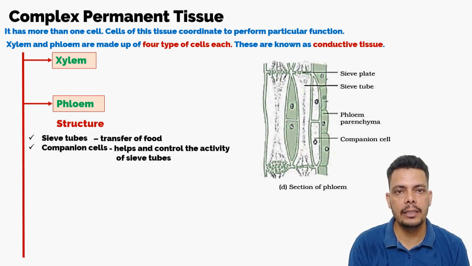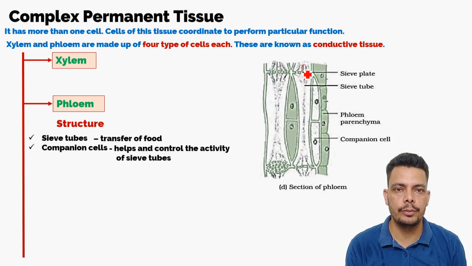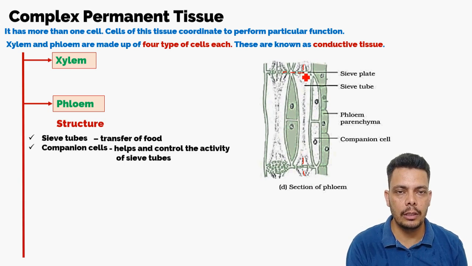Mainly the transport of food is done by the sieve tubes. Companion cells help in that, so let's understand how these coordinate. These two cells are closely attached and they coordinate with each other. These sieve tubes are placed end to end. End to end means, if we fix two pipes by their ends, in the same way they are placed like this. There is a sieve plate in which small pores are there. If we fix them end to end, it makes a long pipe, and through these sieve plates the food will be transported.